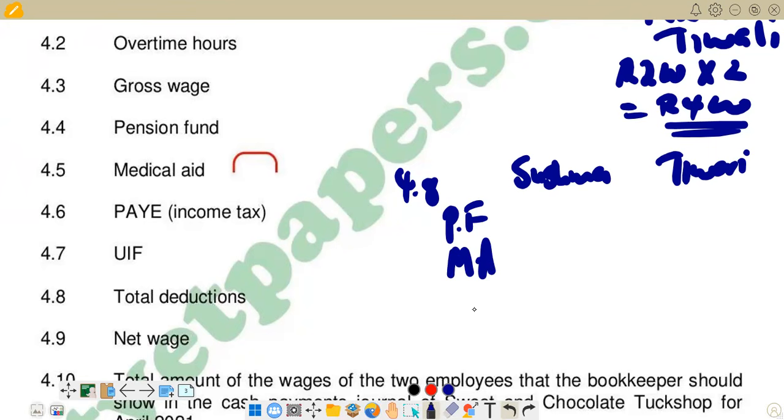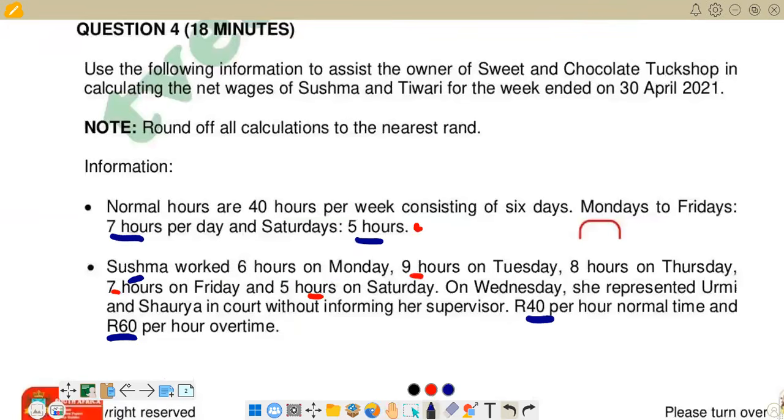We also have PAYE, which is pay as you earn, and then lastly we have UIF. So we are going to pick the figures that we got for these ones. Pension fund for Sushma. We go back to the calculations that we did there.